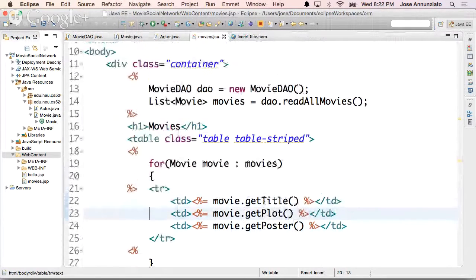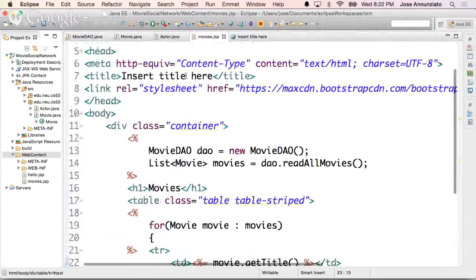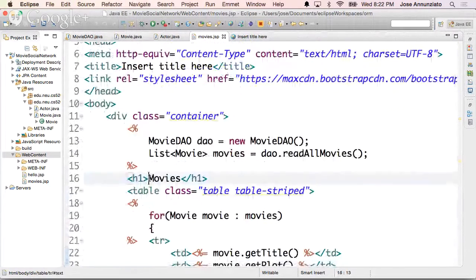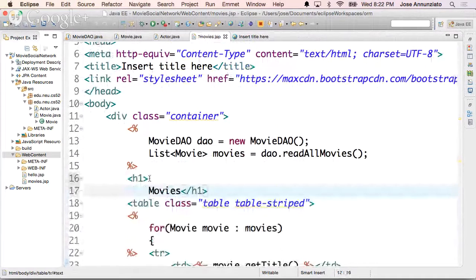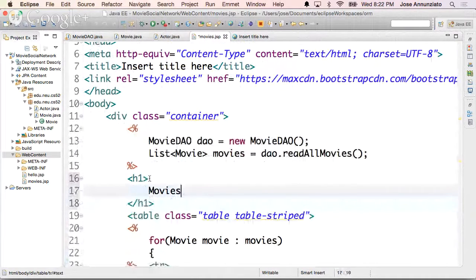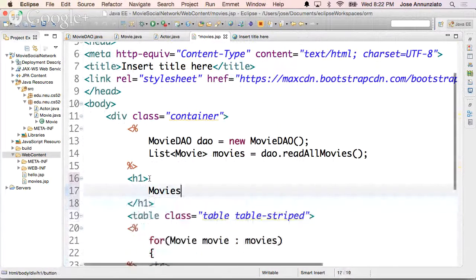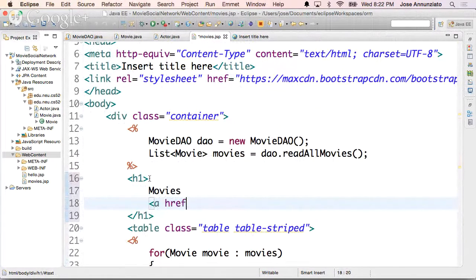So to add one, in movies we can put a button here. Well, actually, no, a hyperlink. We put a hyperlink, href. We can go to another page called movie new.jsp.